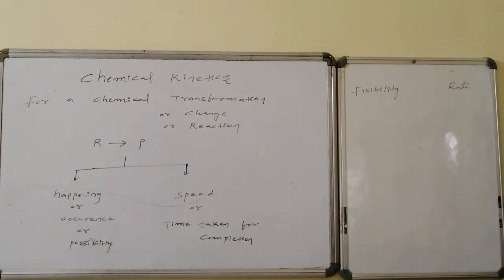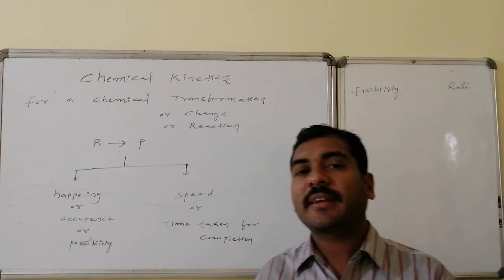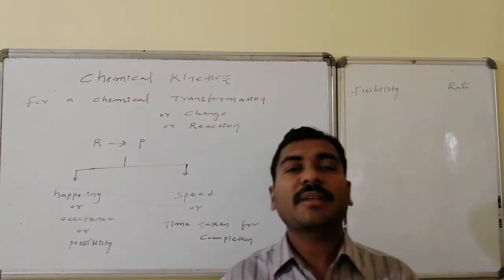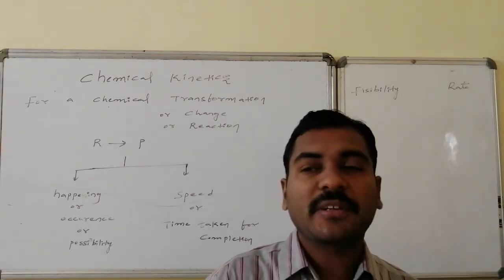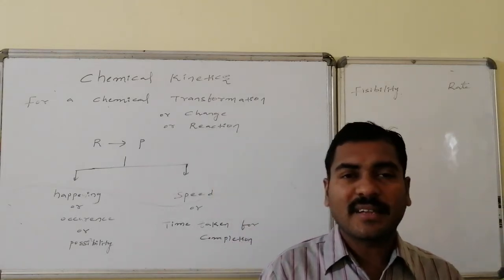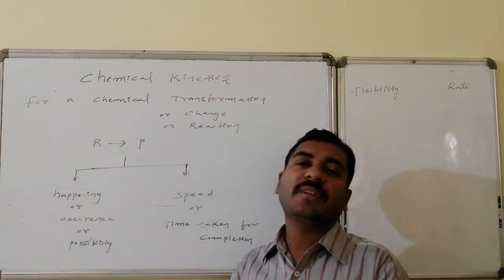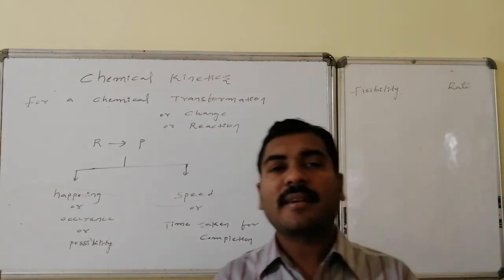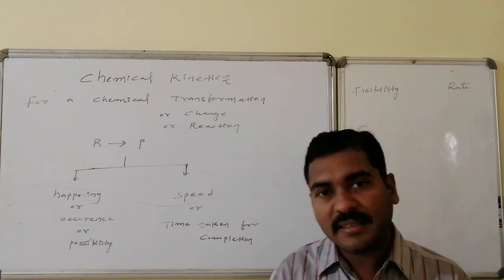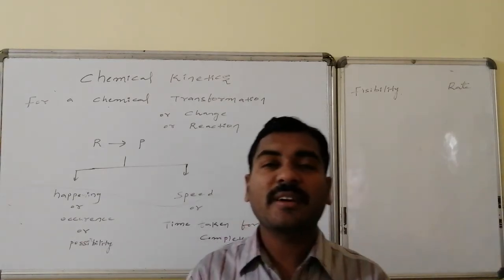For a chemical transformation, suppose R gives P, reactants are converted to products. In the simplest manner I am representing, R is converted to P under some reaction conditions. A chemical transformation includes two important things.